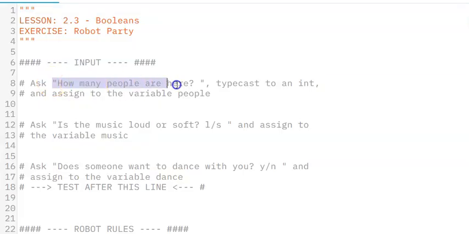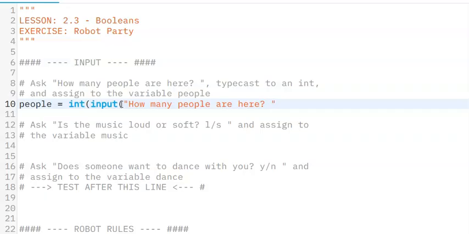So I'm just going to copy this whole question right here, and on line 10 I'm going to say people equals integer input, and then paste that question right there, and then let's just close my two parentheses because I've got two on the left side. So that's my line 10 variable.